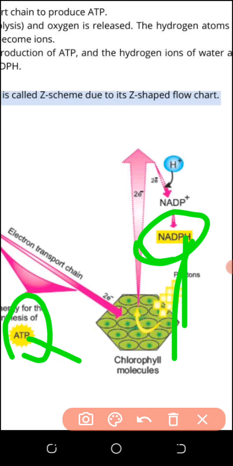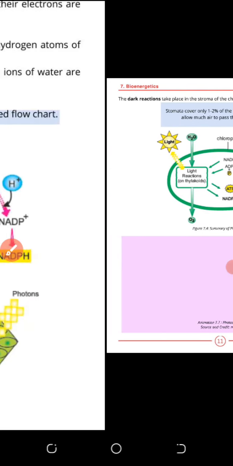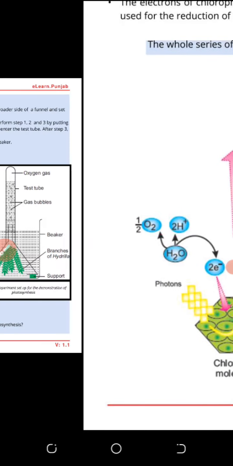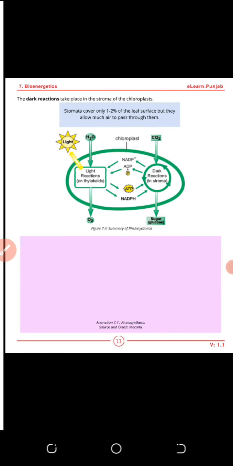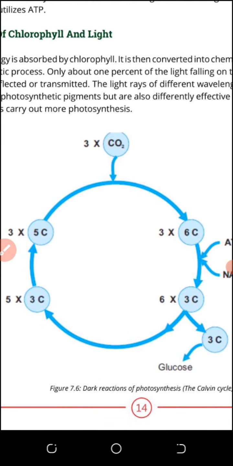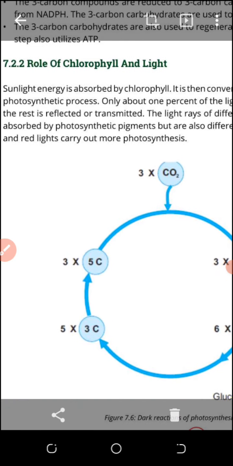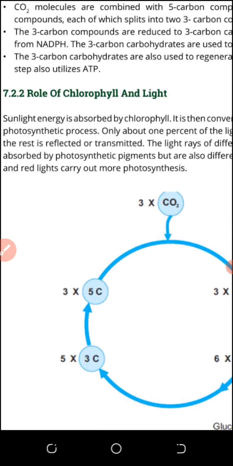So why are these used? They are used to produce glucose in the dark reaction. What is the dark reaction? This is very important. In the dark reaction, using ATP, glucose is produced. In the dark reaction, carbon dioxide will be used, because carbon dioxide is not used in the light reaction, you know that.